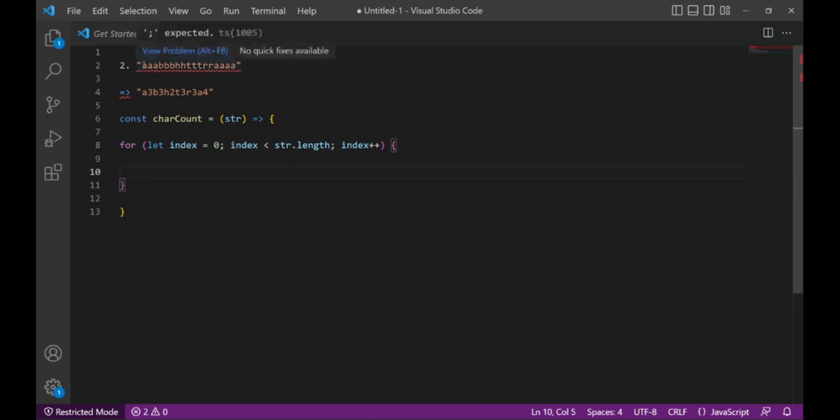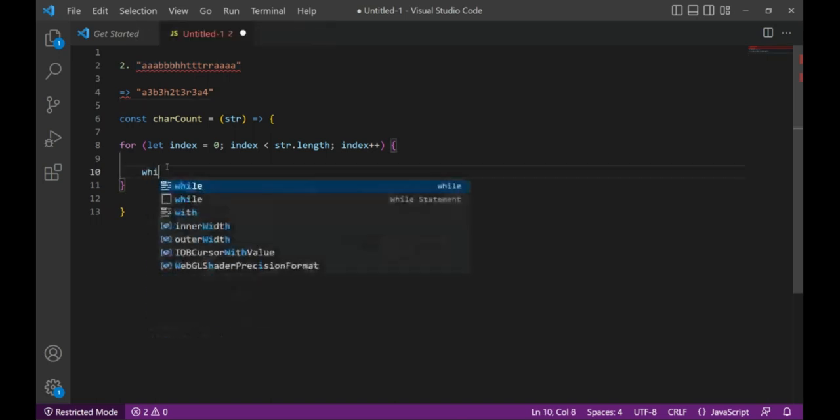Now this for loop will iterate throughout the string one by one, but here we need to understand the pattern and how we can convert that pattern into a string like this. If you look over here, there is a3, so we will be checking for the character and its occurrences. To find the character and its occurrences, we need to iterate through those occurrences only.